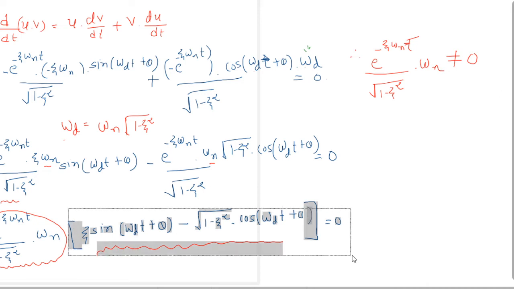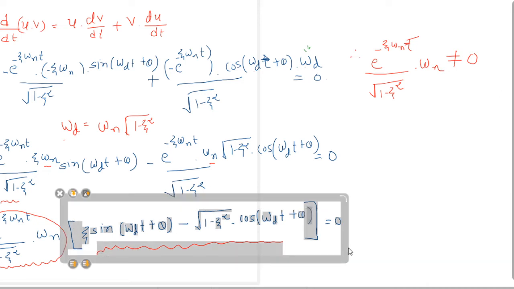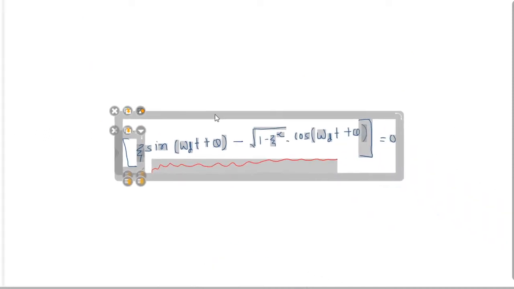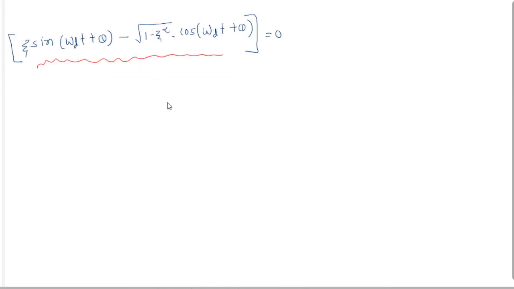I'm just copying this term to the next page.